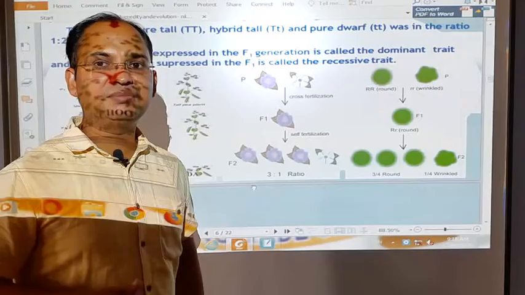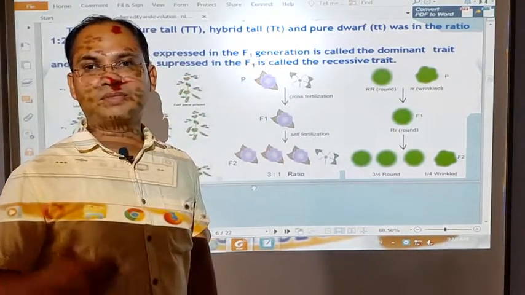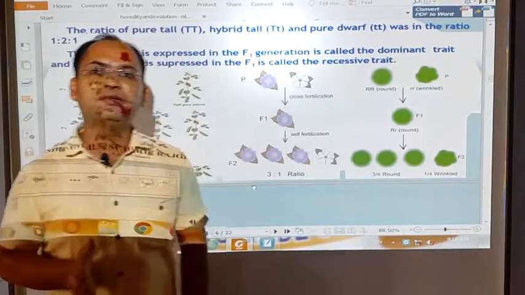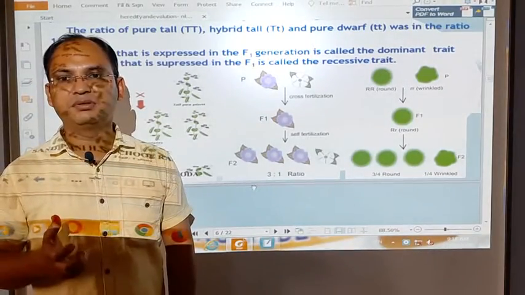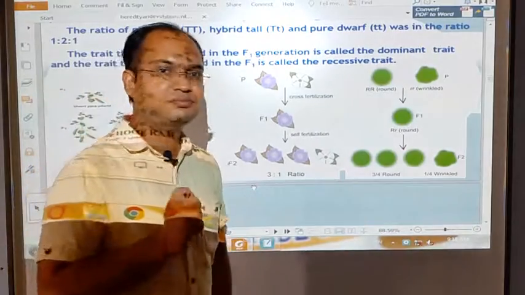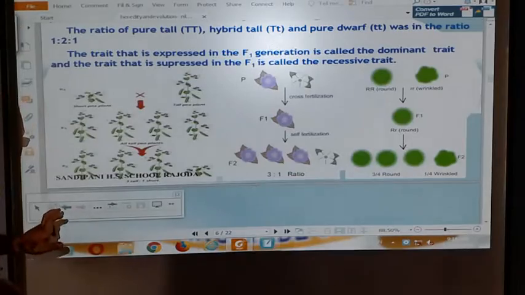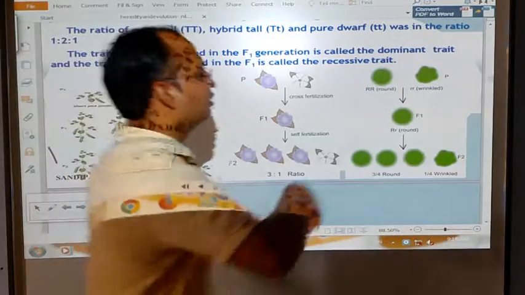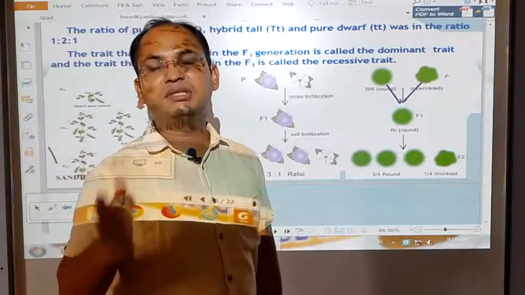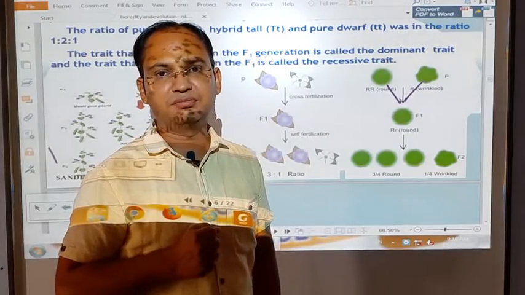In the third experiment, Mendel took the shape of the seed of the pea plant. The seed of the pea plant bears two types of shapes, one is round and the second is wrinkled. When round and wrinkled are crossed together, all four seeds obtained in the F1 generation were round.